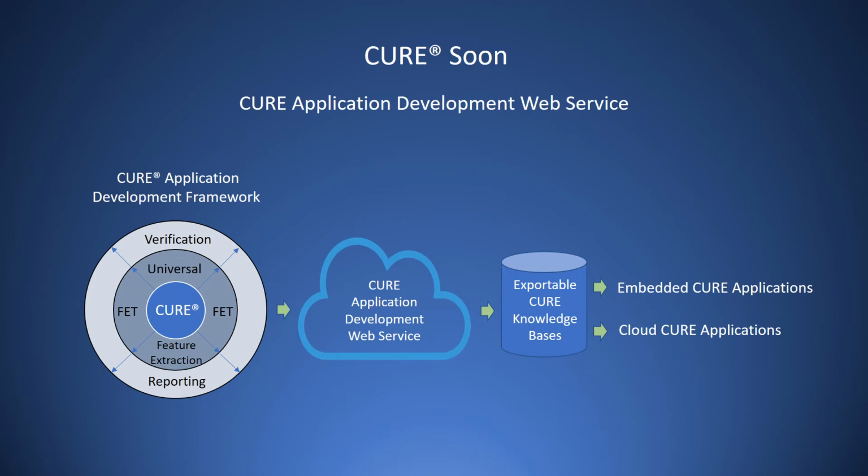Rokio's technology and business plan is to develop a universal feature extraction layer that will enable users to seamlessly import data from any image or waveform sensor directly to Cure in the cloud, and then to build applications, export runtime knowledge bases, embed them on their devices or place them in the cloud, and go to market. The result will be a universal Cure in the Cloud application development framework that will enable Rokio, our clients, and our partner enterprises to build knowledge bases for applications in a myriad of fields.